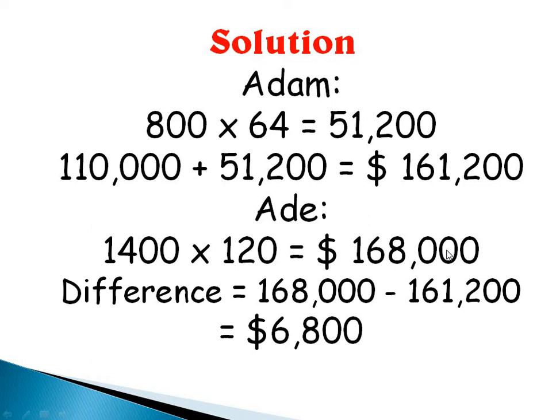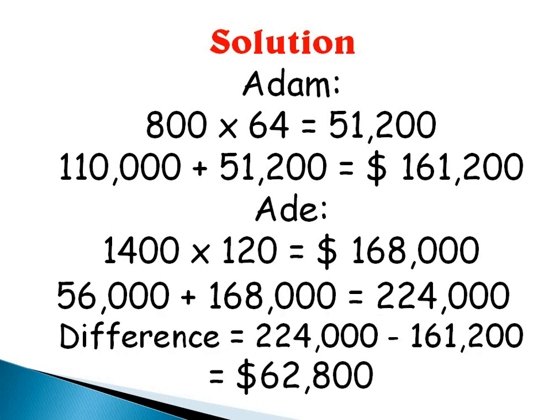Is that taken? Alright, so, okay, little adjustment there. For Ade, the installment payment 1,400 times 120 is $168,000, and then this is the initial payment 56,000 plus 168,000 will give us